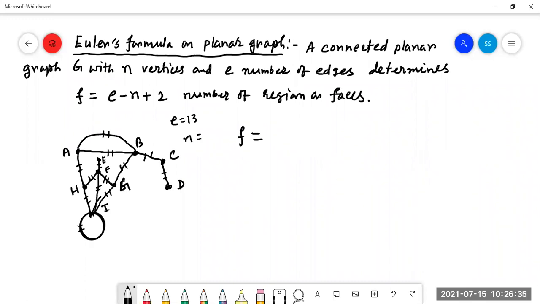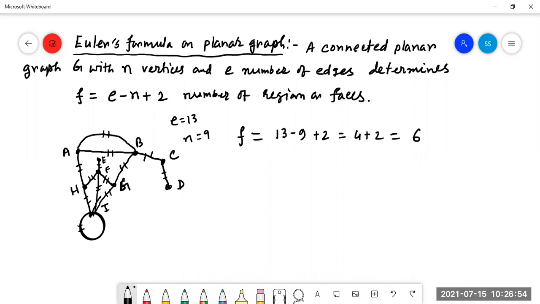N equal to number of vertices. How many vertices here? 1, 2, 3, 4, 5, 6, 7, 8, 9. N equal to 9. So 13 minus 9 plus 2, that is 4 plus 2 equal to 6.